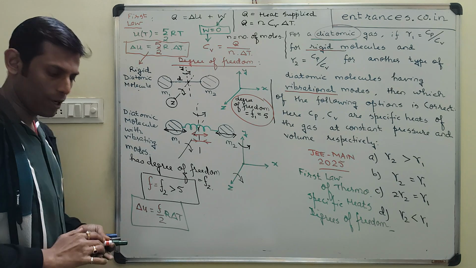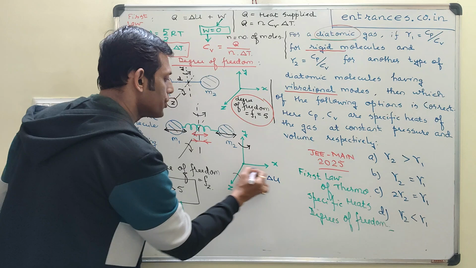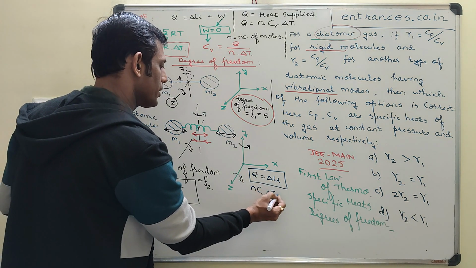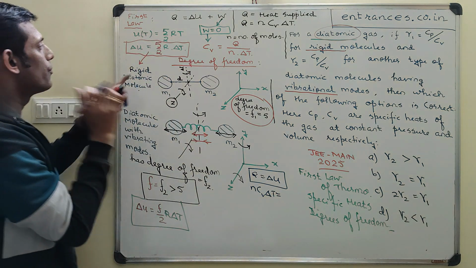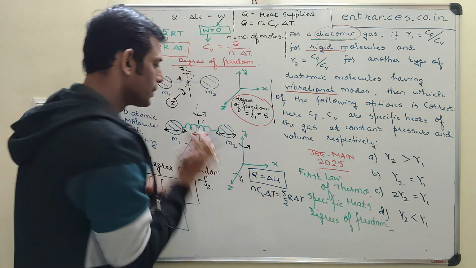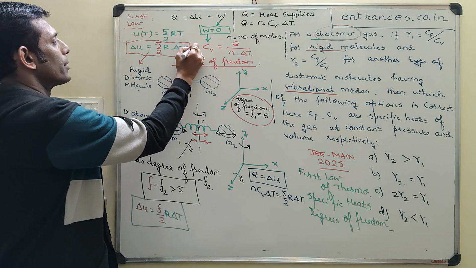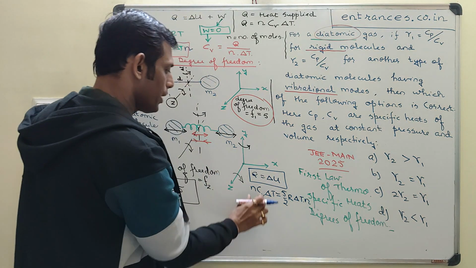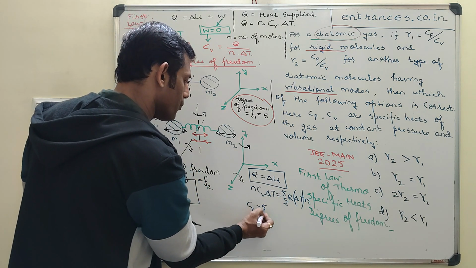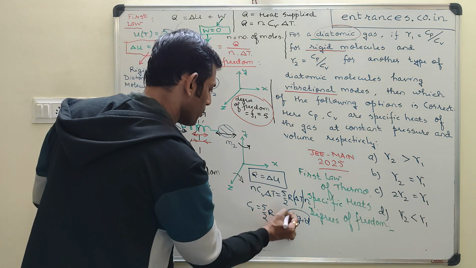And now let me equate the things. So Q is equal to delta U leads you to where? Q equal to delta U leads you to N Cv delta T is equal to, let's say, 5 by 2 R delta T. And of course, this is for N moles, so I should have into N here. So N into delta T, if they cancel, Cv becomes equal to 5 by 2 capital R for rigid type of diatomic molecules.